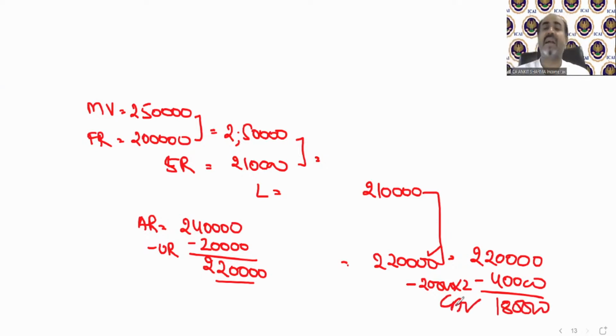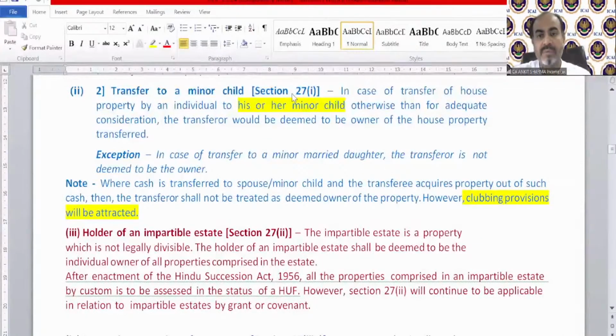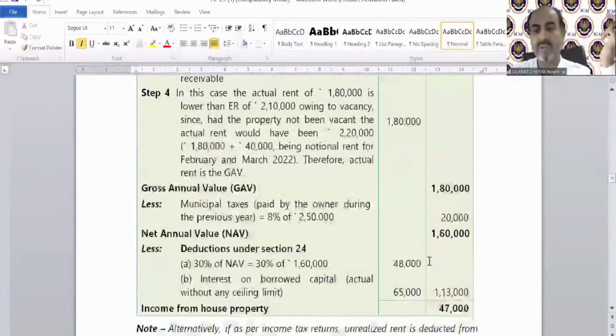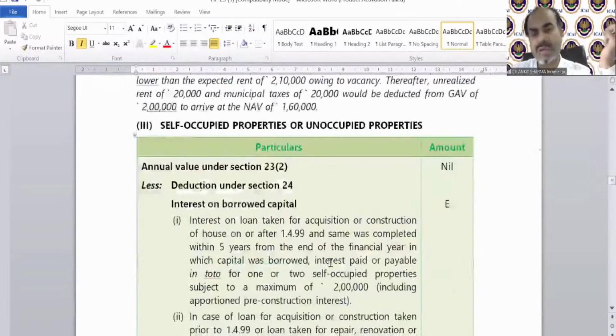It's as simple as that. That's the power of format. If you find this is case number F, you are clear about what I need to do. There will be no confusion about what to do. You know how to solve it. It is this simple, students, this simple. Okay, so where was the question? Over here you can see the comparison, so do not get confused. It's very simple. The GAV will be 1,80,000. Deduct the municipal taxes, 30%, and interest has been given in the question. You can solve it by yourself.